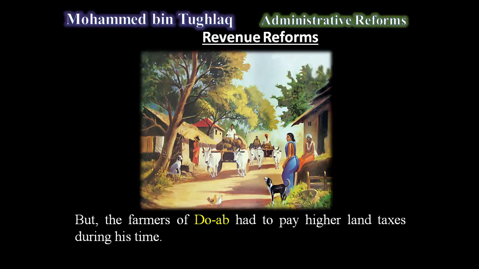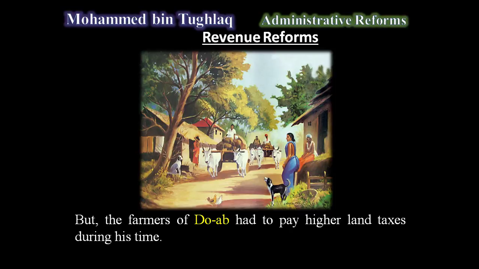had to pay higher land taxes during Muhammad bin Tughlaq's rule. So it became one of the major drawbacks for Muhammad bin Tughlaq. That means he gave some exemptions to other farmers, but he increased the land tax in the Doab region. Somewhere it became one of the drawbacks under the revenue reforms.